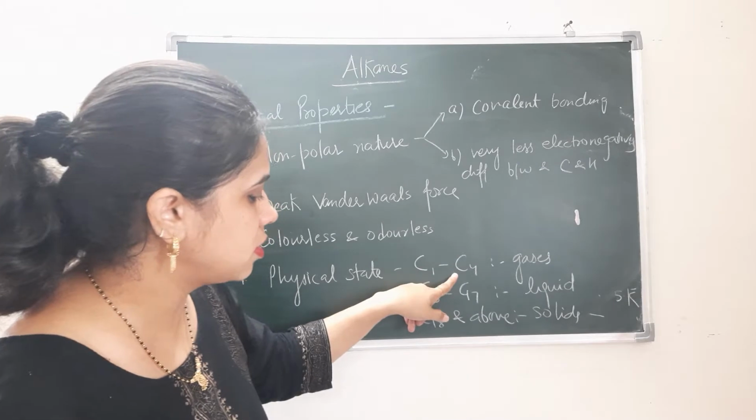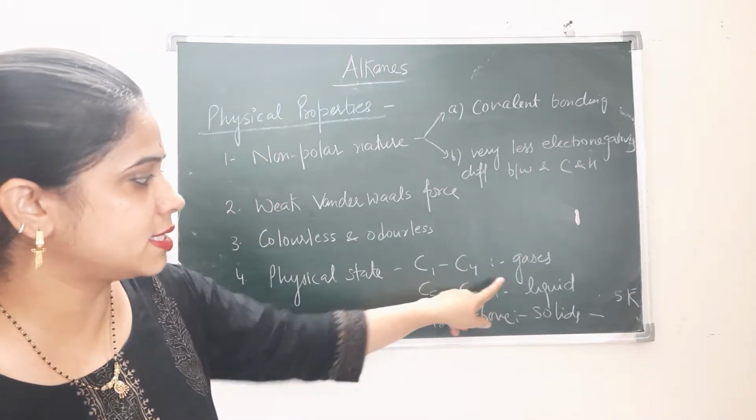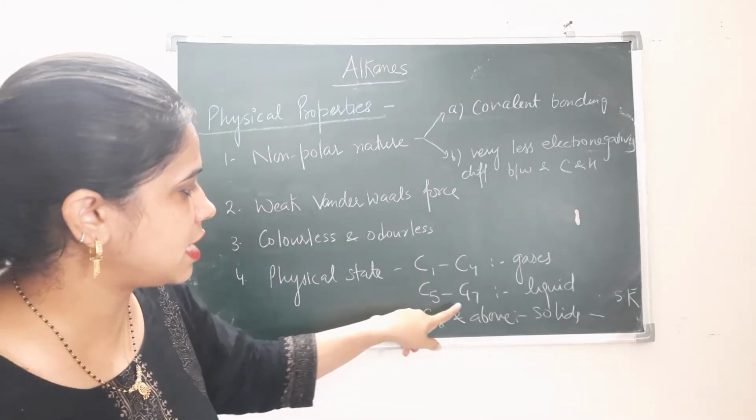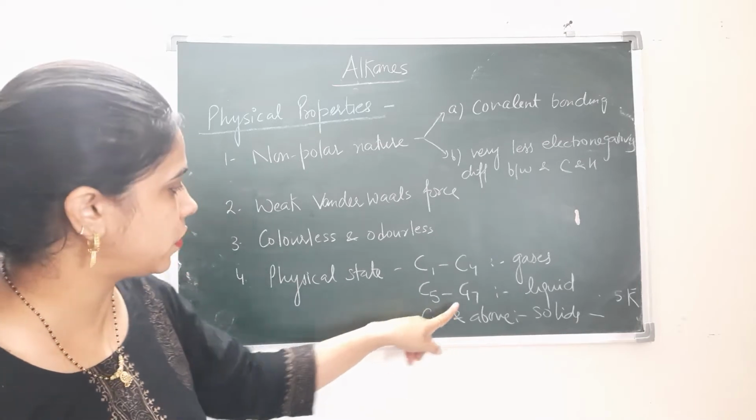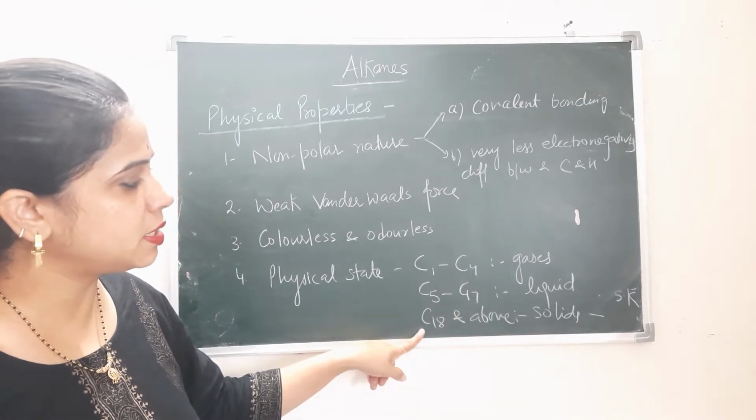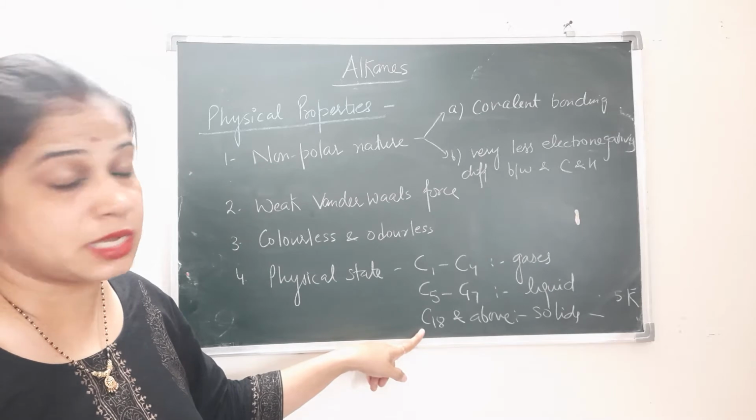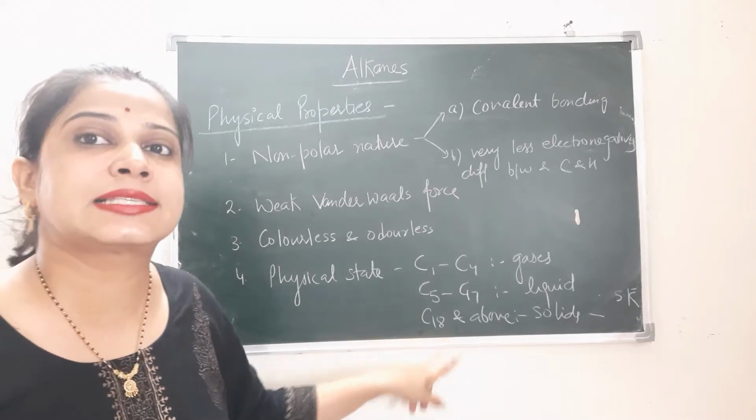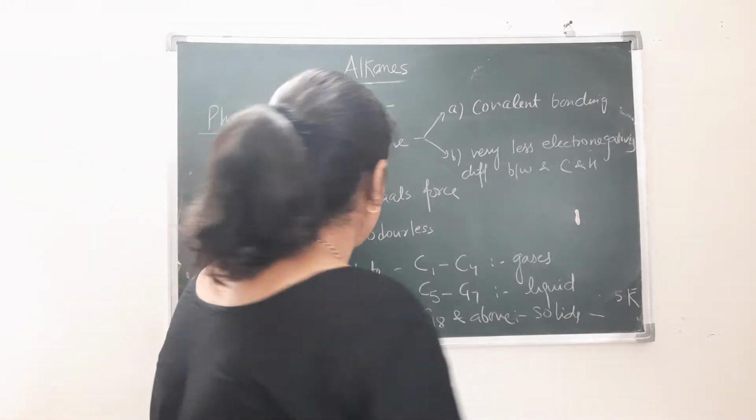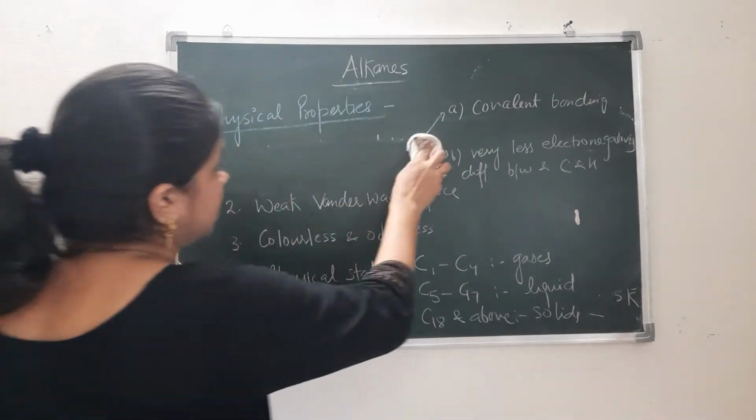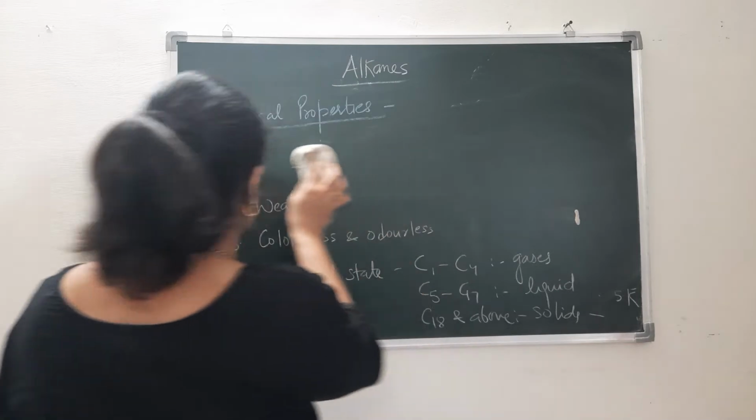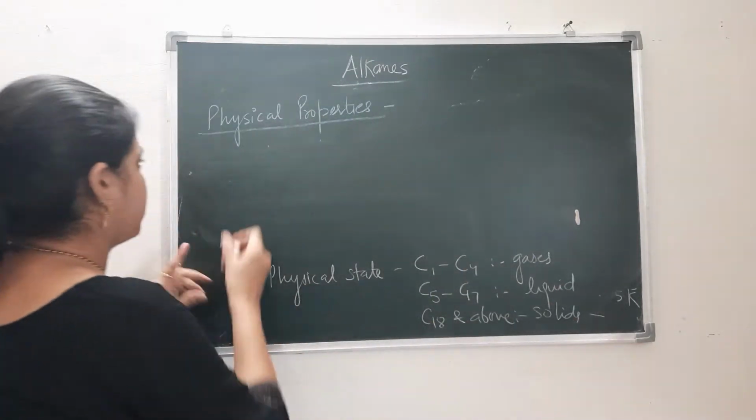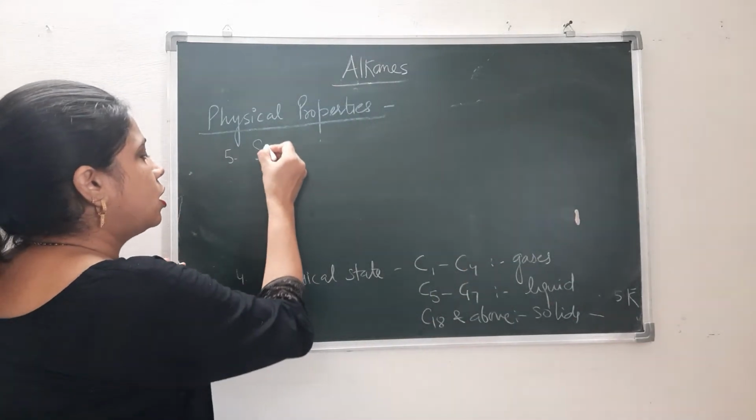C1 to C4 generally exist as gases. C5 to C17 generally exist as liquid, and 18 carbon compounds and above generally exist as solid form. Now come to their solubility. The fifth important point is solubility.